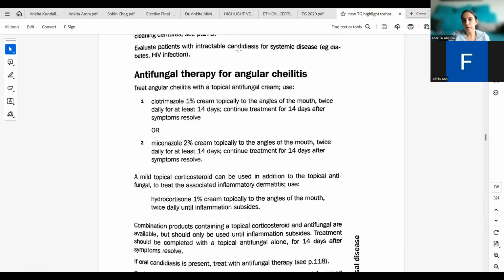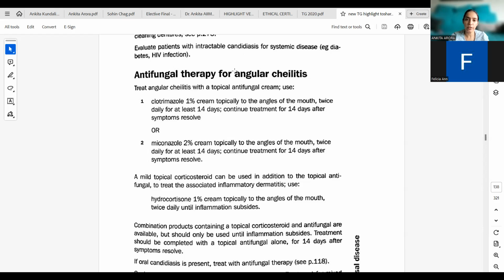Evaluate patients with intractable candidiasis for systemic disease, like diabetes or HIV infection. If it doesn't respond to oral hygiene after thorough cleaning and removal of the dentures, following that for 7 to 14 days, it should be followed by referral to the medical physician and maybe specialists for intractable candidiasis.